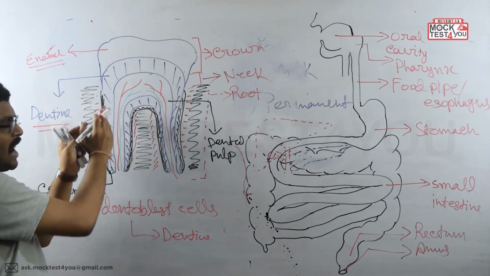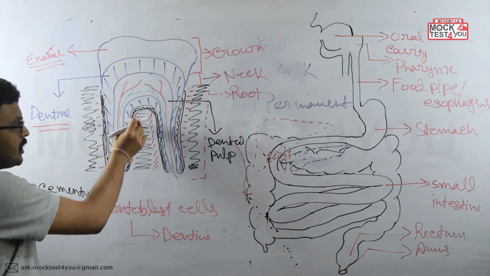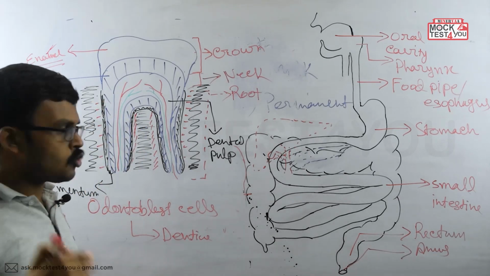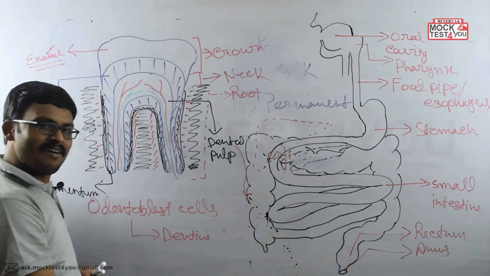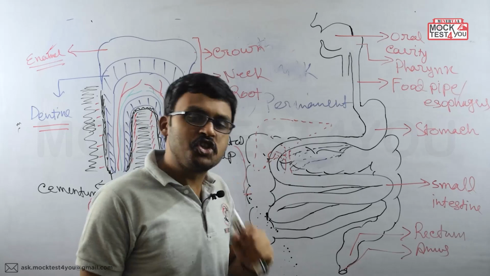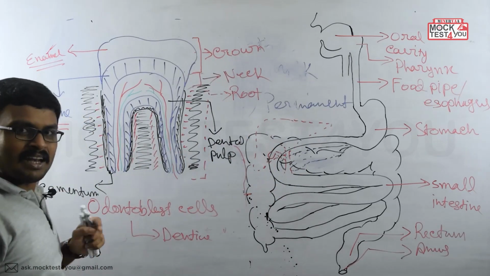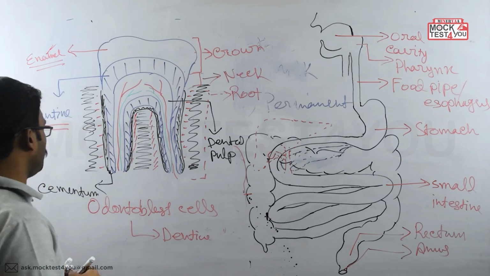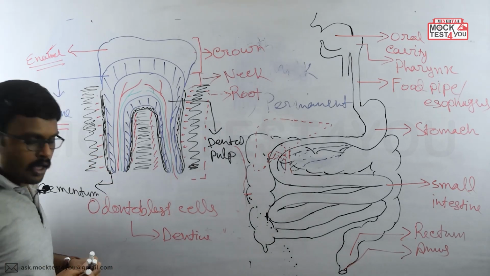Just at the periphery of the dentine region, a region is present that is known as cementum, which helps to bind the teeth with the jaw, or with the gingiva region. Now the cementum region is also hard. This is working like cement.